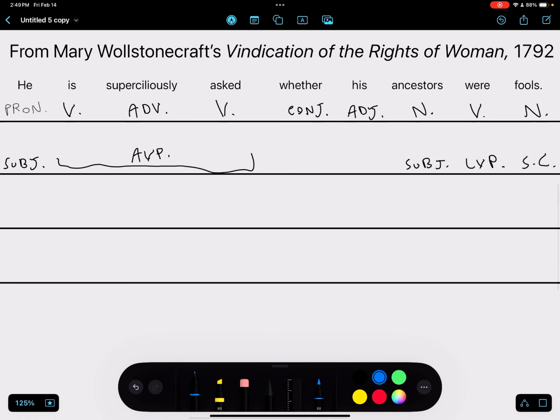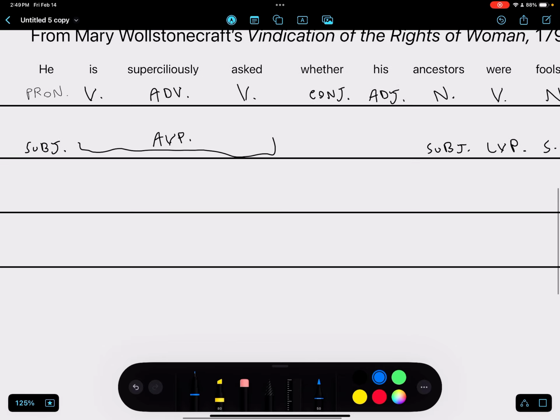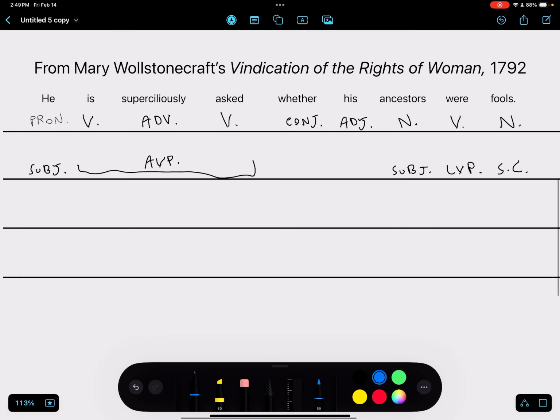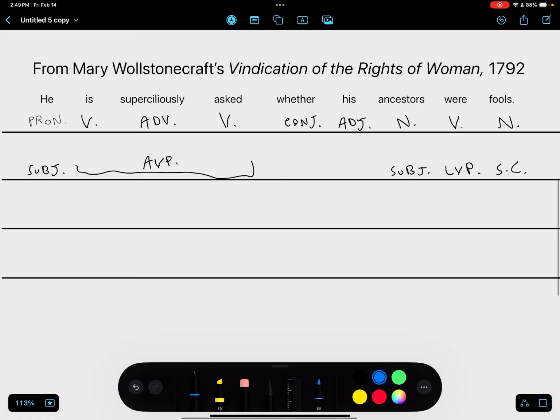And now we're going to be moving on to the parts, the phrases. This is level 3. Now, we don't have any phrases whatsoever in this sentence. No prepositions at all, which means we have no prepositional phrases. And no infinitive phrases, because we don't have anything of the infinitive form. So we simply have no phrases in this sentence. It's perfectly normal for a sentence to have no phrases. They happen all the time. A sentence doesn't have to have 3 or 4 different phrases, so this is one of those sentences.